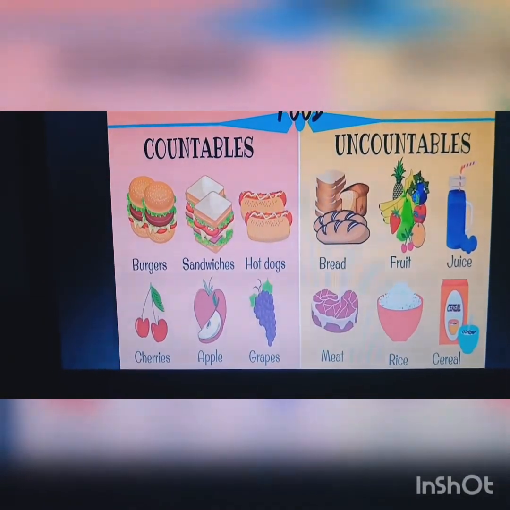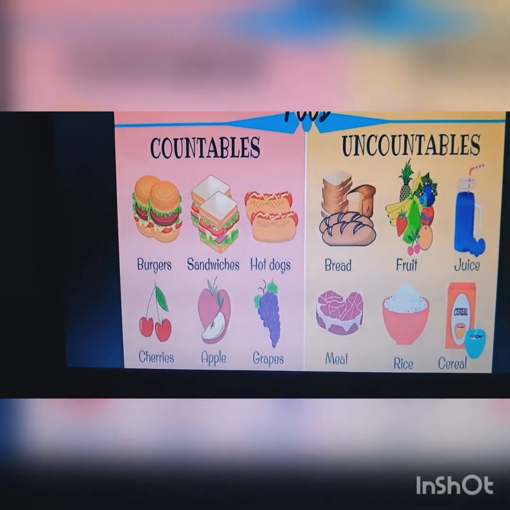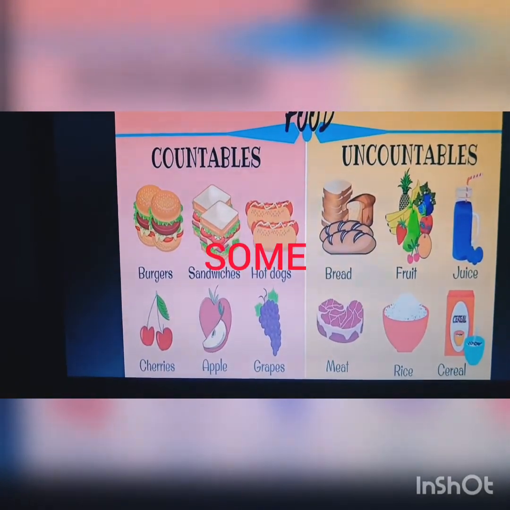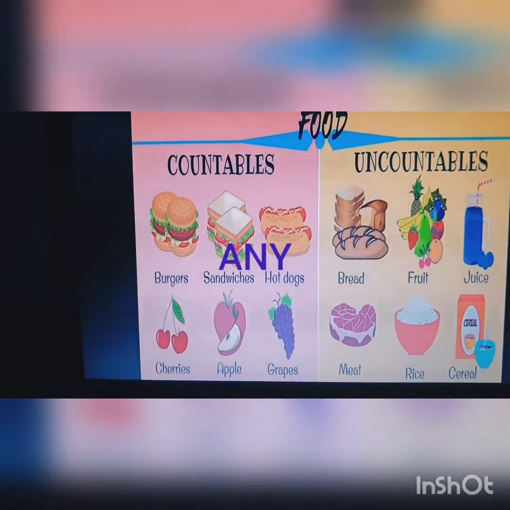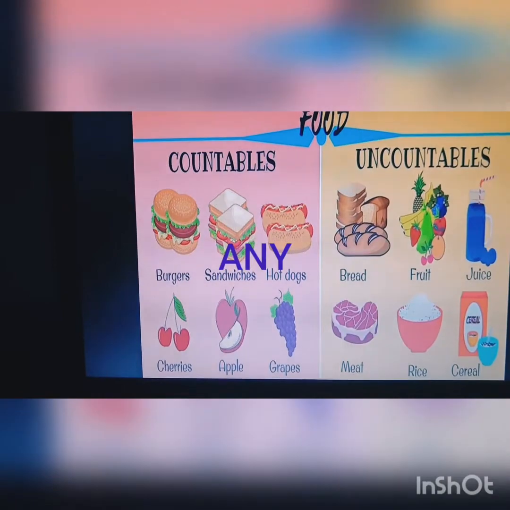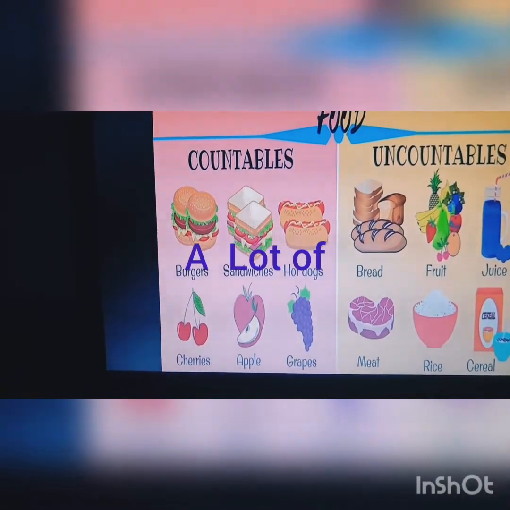For example, with burger, it's possible to use some. For example, he is eating some burgers. Yes? In negative, she doesn't have any yeast. Or use a lot of. A lot of people like to eat bread.